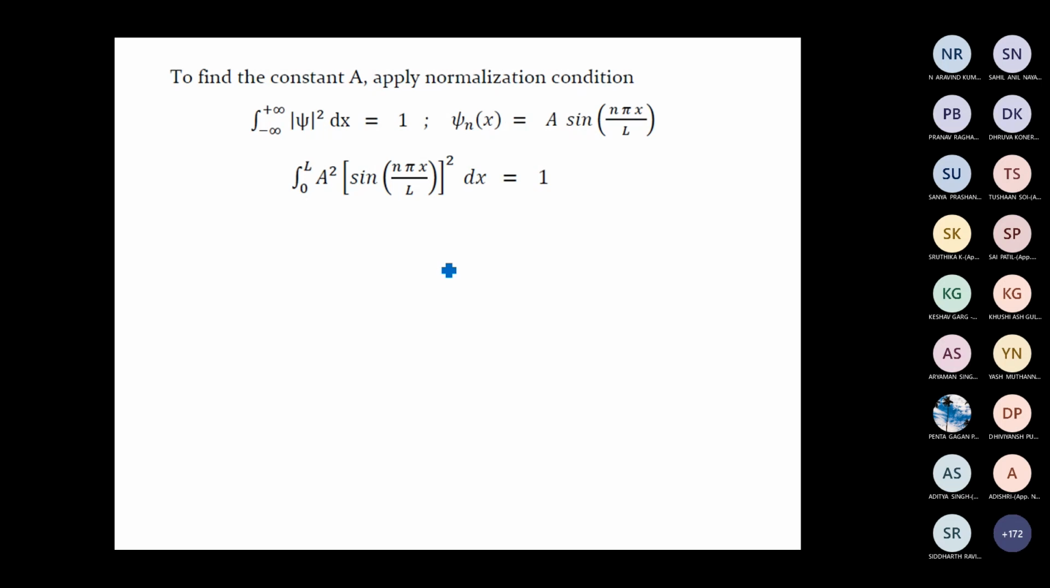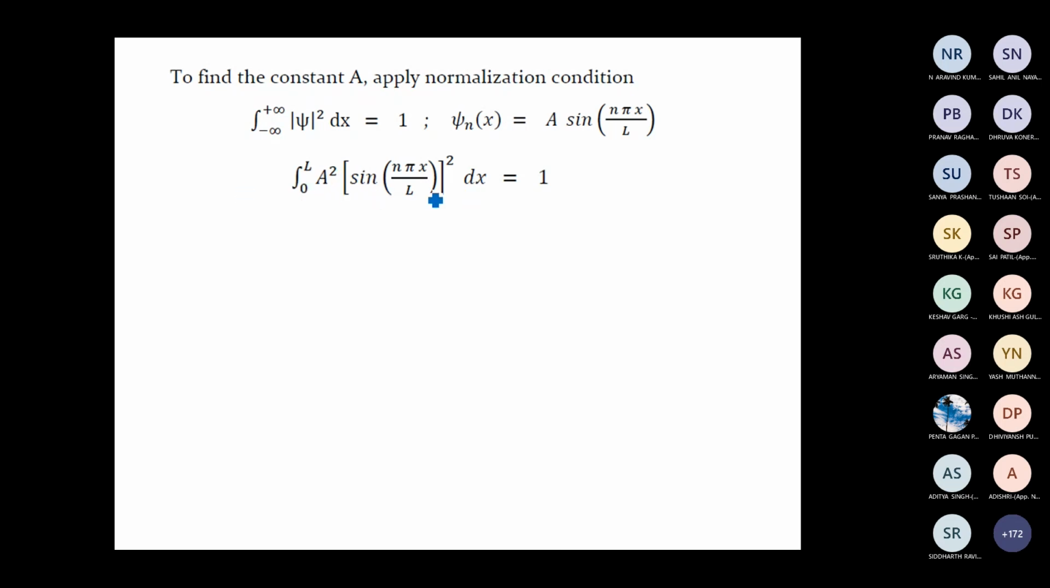Okay. Because psi is equal to 0 in all other regions. Psi is not 0 only in the region 0 to L. So this integration limit we can write as 0 to L. Now we have to perform this integration. Now a square is a constant. We can take a square outside the integral sign.